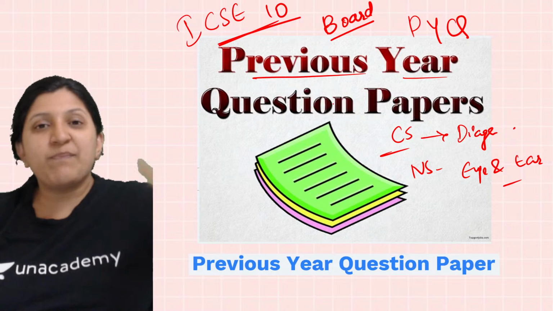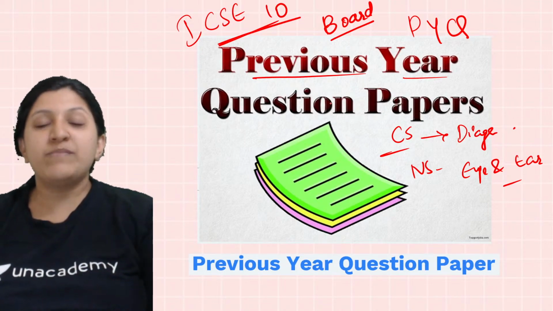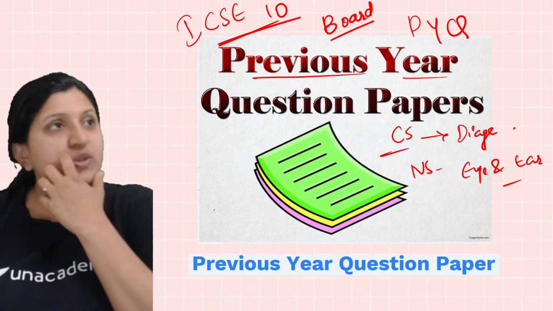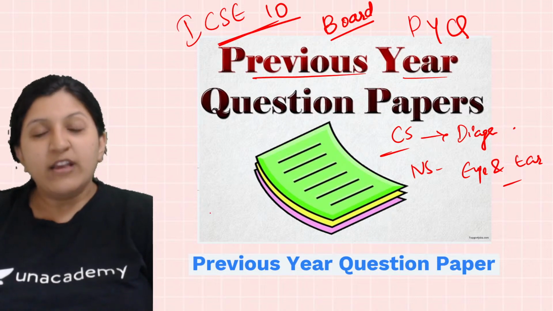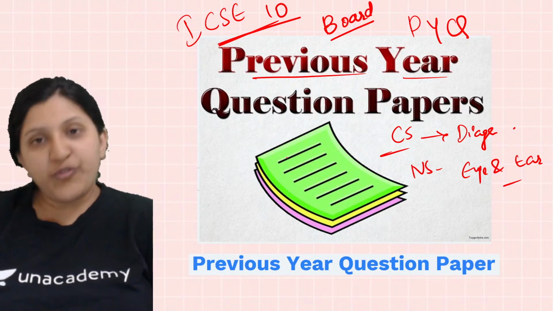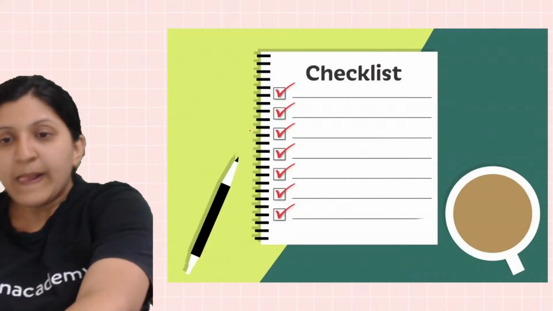They cannot create something new out of whatever is in the textbook; only from that will you get a question. If you are writing anything extra, that is not from your book, not from the Selina book at least. So make sure that you follow your Selina book and also the previous year question paper.